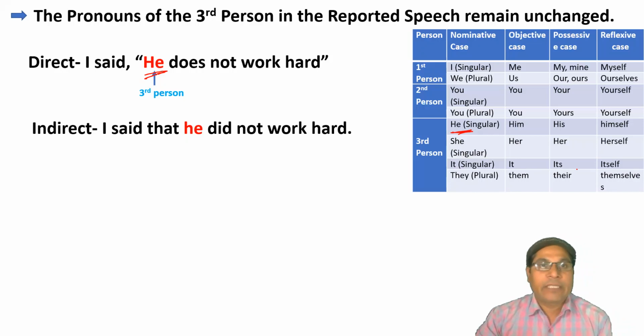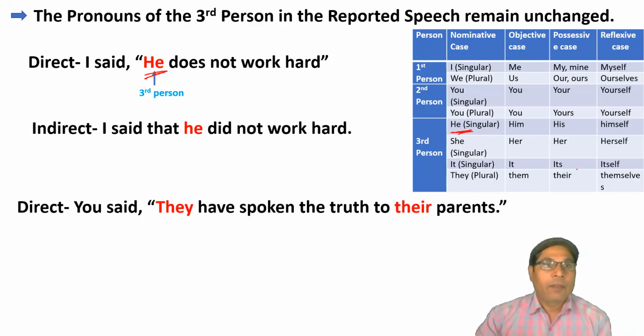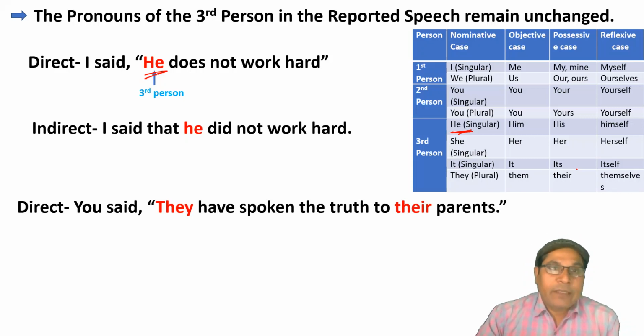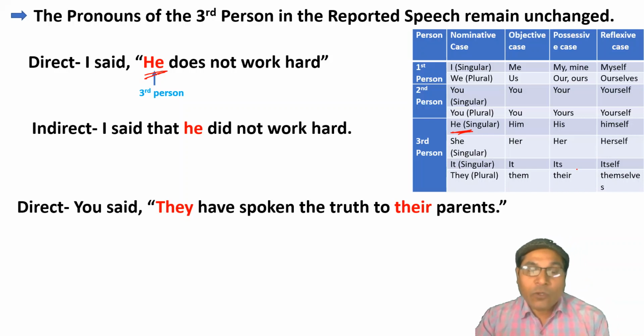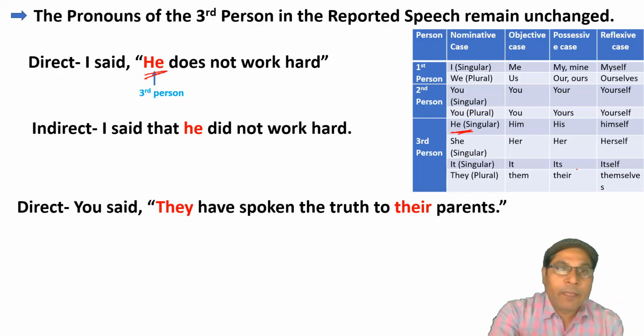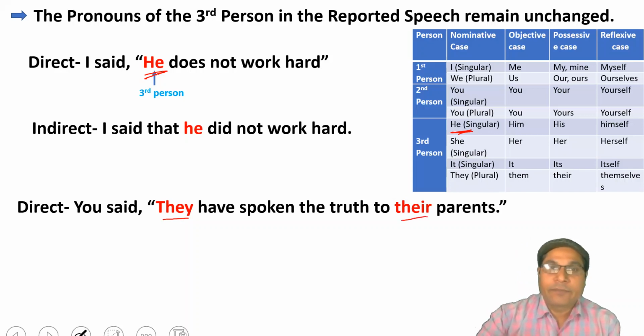Clear? Let us see one more example. Here there is a sentence in direct speech. You said they have spoken the truth to their parents. Here in this sentence there are two pronouns in the reported speech, they and their.